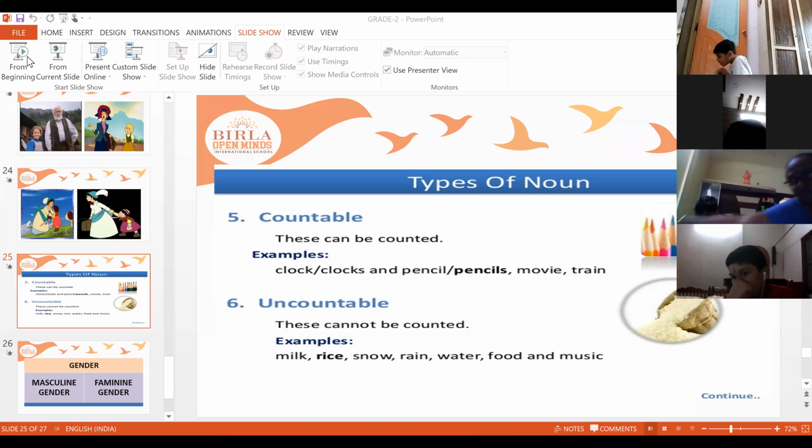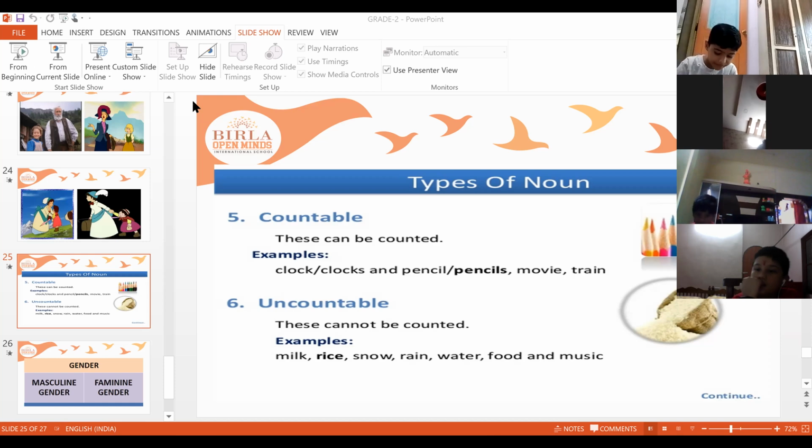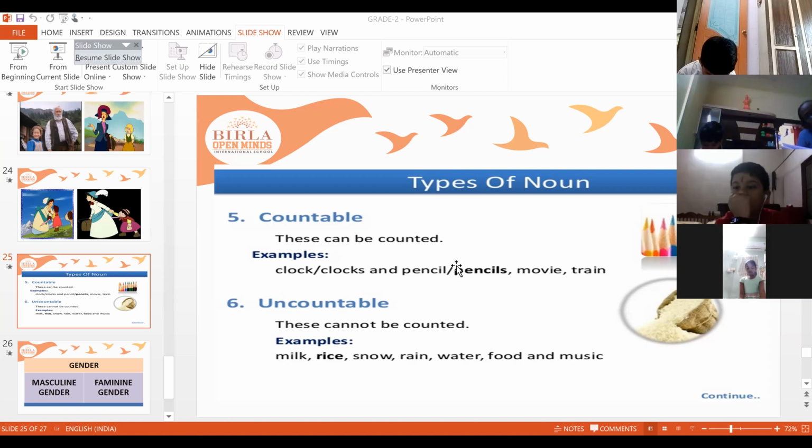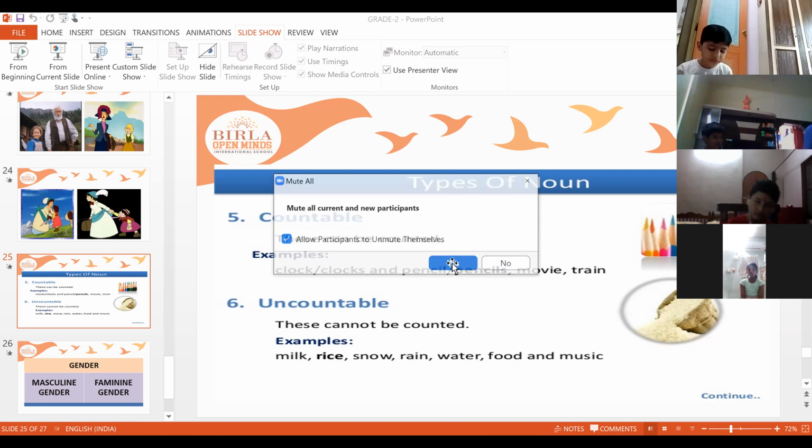Example. Children, repeat after me. What are countable nouns? You should read now. Come on, read. The nouns which we can count using numbers. Yes, the nouns which we can count using numbers.